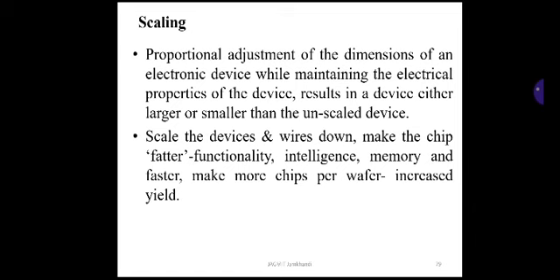That means the result of scaling is that wires go down, the chip gets faster with more functionality, intelligence and memory, and it leads you to make more chips per wafer, then increasing yield. So these are the advantages of scaling electronic devices. That is, after adjusting the dimensions of the electronic devices, you get a few advantages.